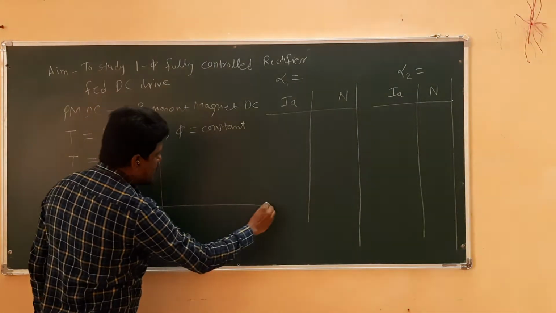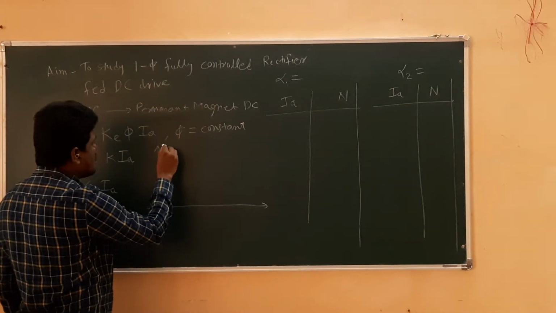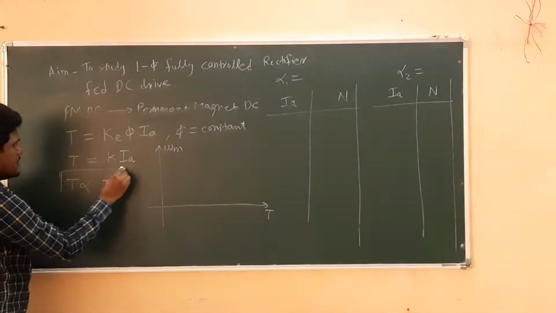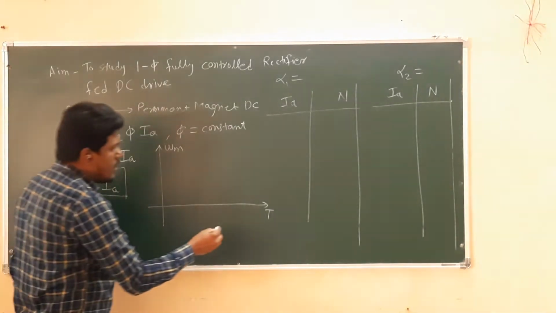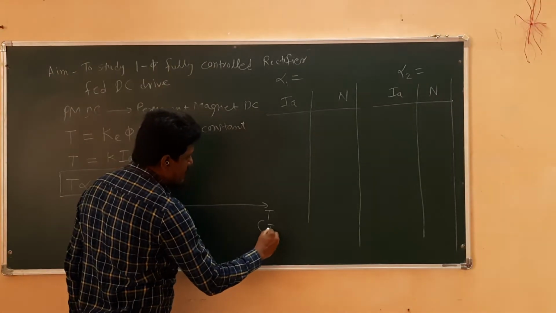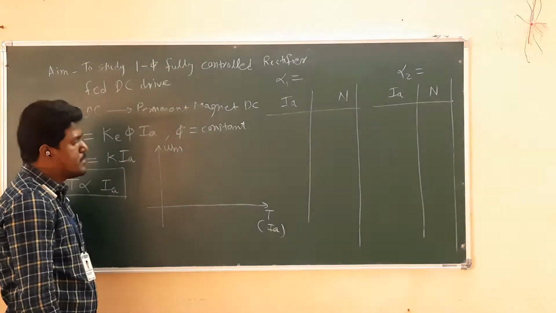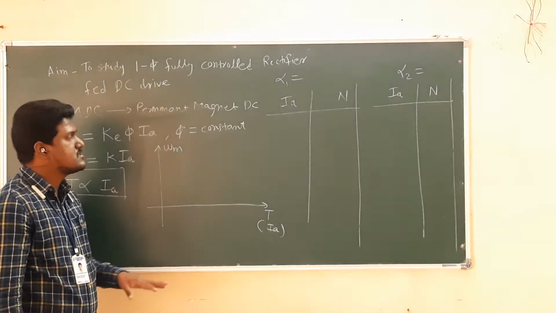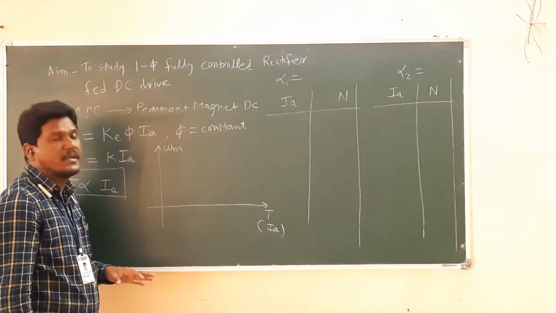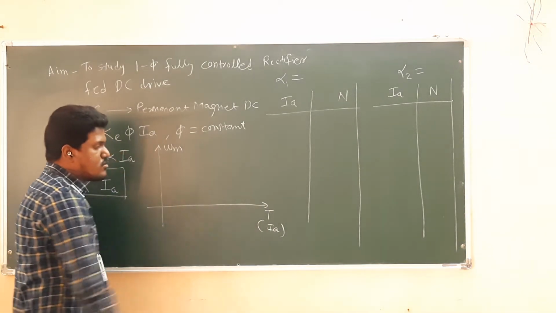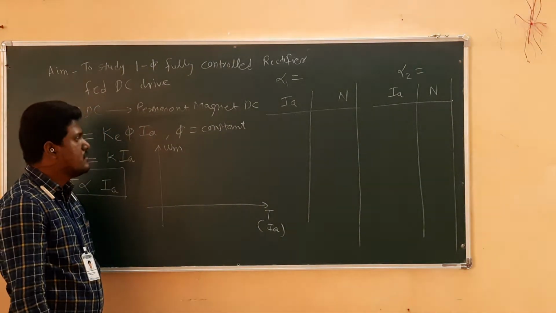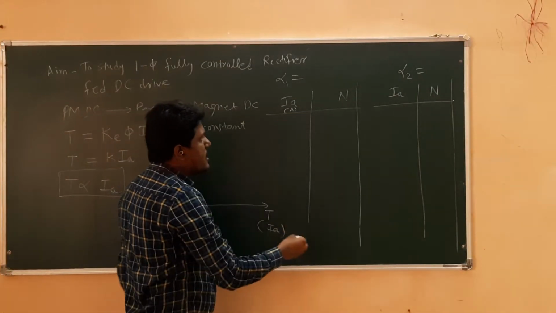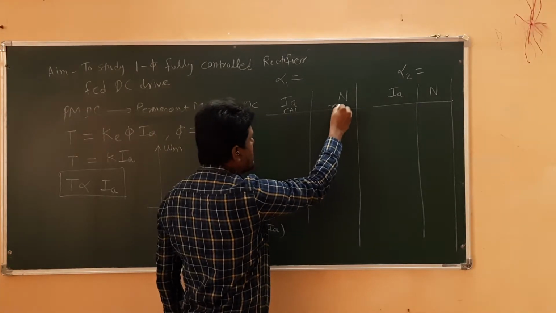To get the speed torque characteristics, suppose the y-axis is speed and the x-axis is torque. But according to this equation, T is proportional to Ia, so I can replace the x-axis by Ia. So the speed armature current characteristics is analogous to the speed torque characteristics. So I will replace torque readings by armature readings. We will take readings of armature current in amperes and speed in RPM.